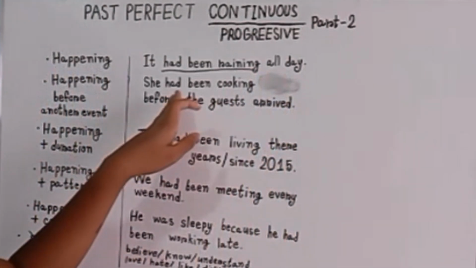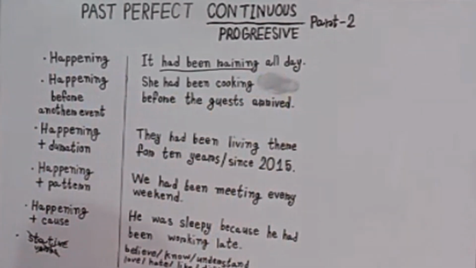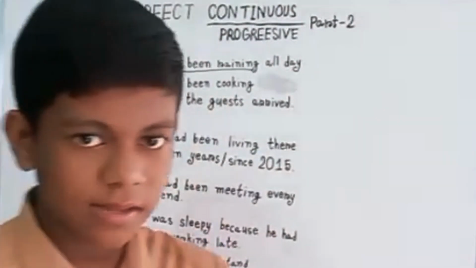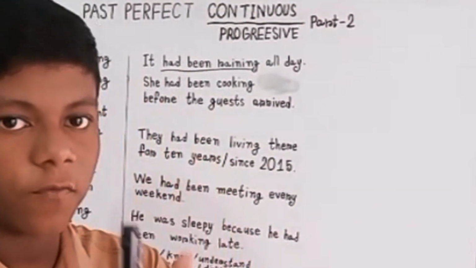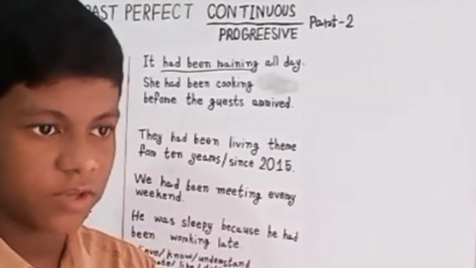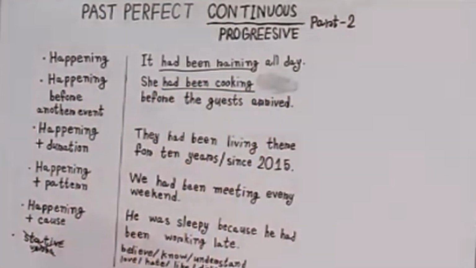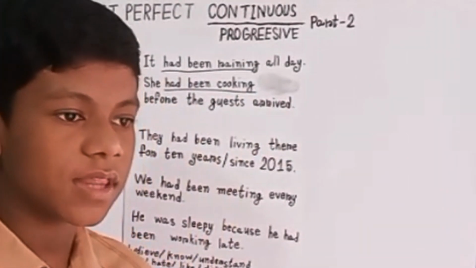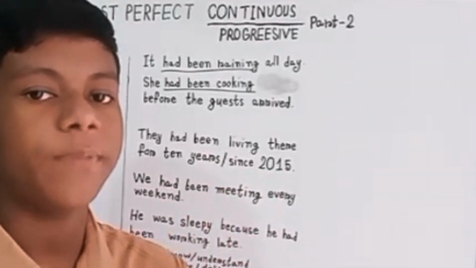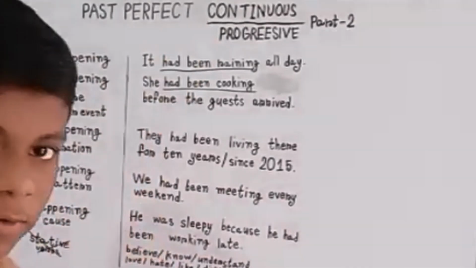Try to say it like this: she had been cooking before the guests arrived. So here this action had been happening before the guests arrived, and it was still in progress at that moment. So we can say had been cooking. We have already understood that when something had been happening before another event or before another action, at that time we can use the past perfect continuous tense.